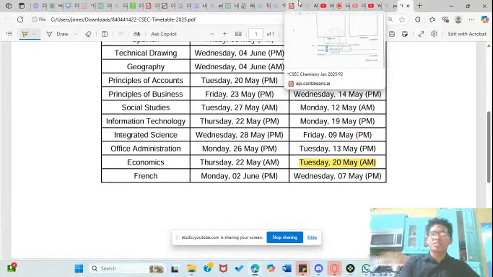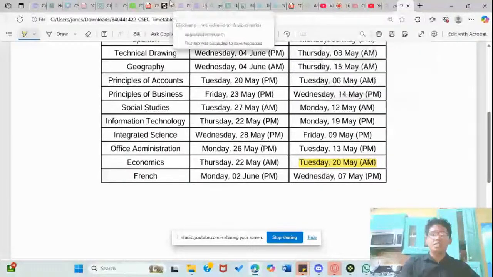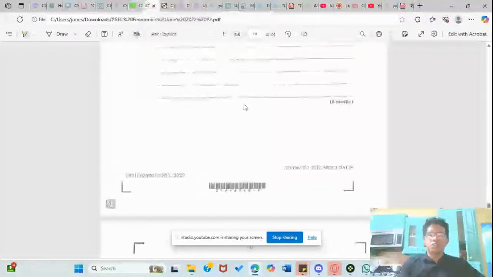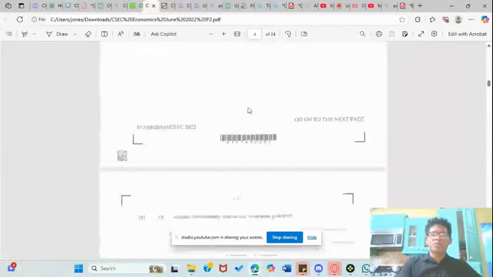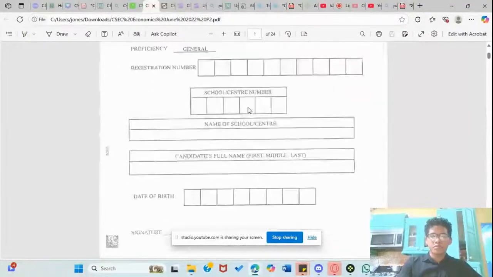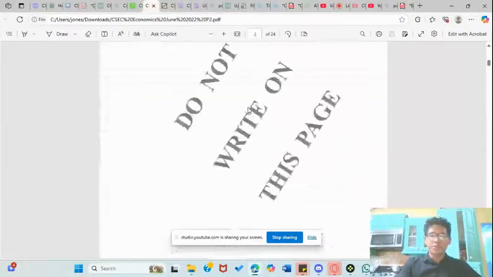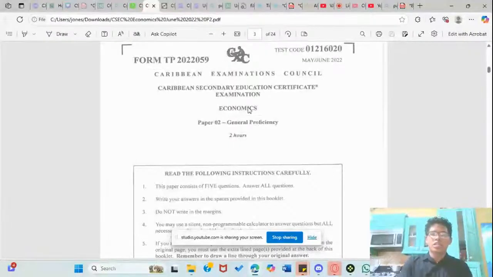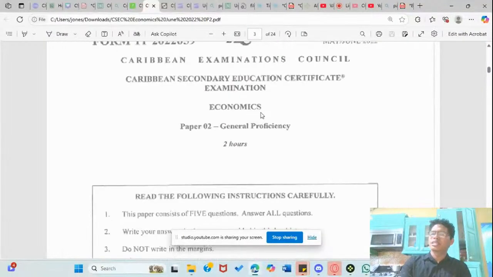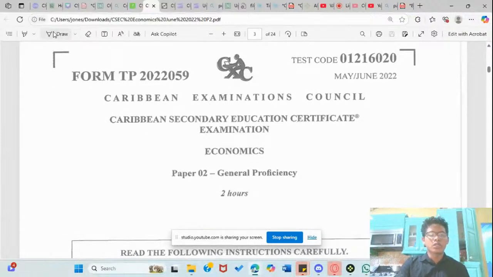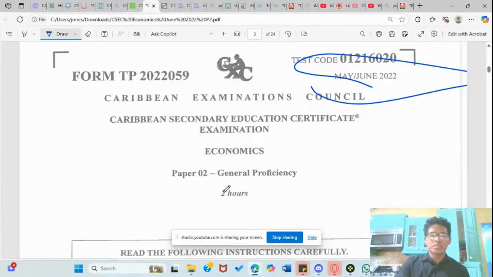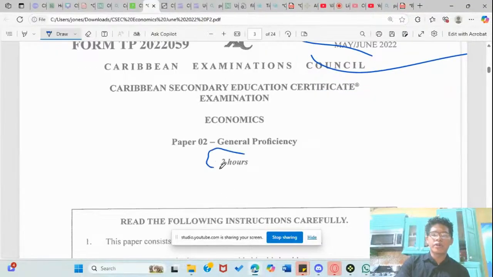Let's open up this document and see what's going on here. We're going to work the 2022 paper 2. This is year 2022, Economics paper 2, May-June 2022. We have a total of 2 hours to complete it.